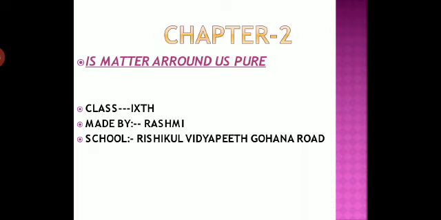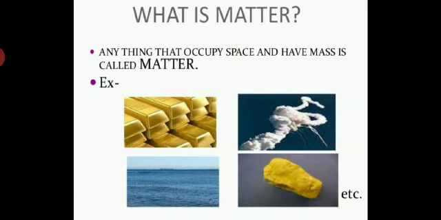Chapter number 2 is Matter Around Us Pure. Students, you have read in the previous chapter about the three states of matter and some of their physical properties. What are the three different states of matter? Solid, liquid, gas. What is matter? Anything that has mass and occupies space.